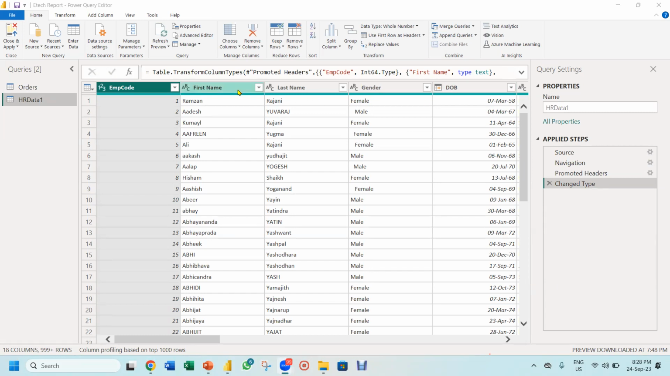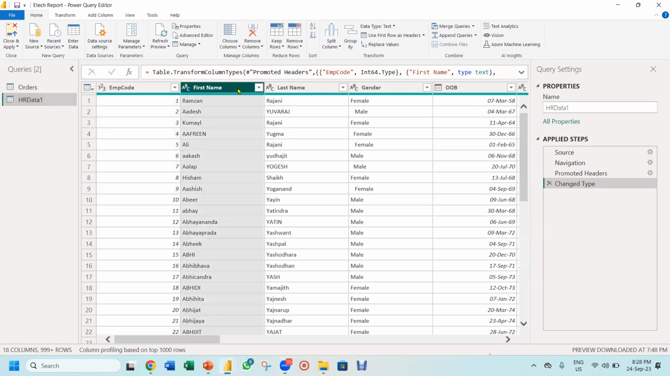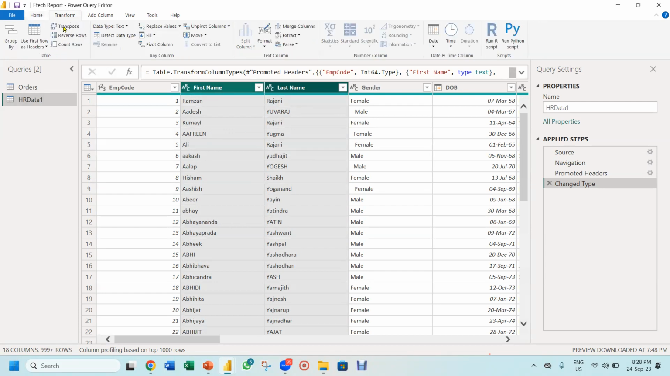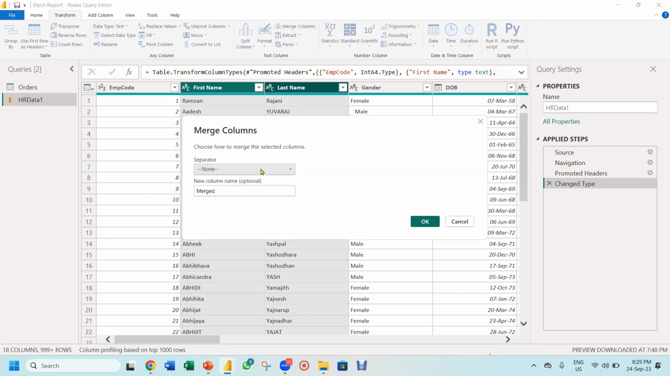Great, everybody. Those who have subscribed, very good. So I click on first name and then on last name. I selected both columns and I want to combine them. Do you want to see how simple it is, friends? You just go to the transform option, and in transform, do you see this option, merge columns? I click on merge columns. That's all.